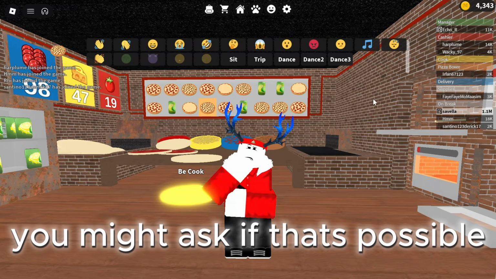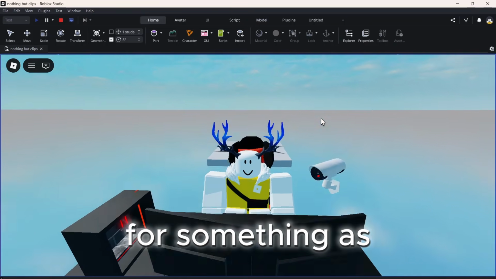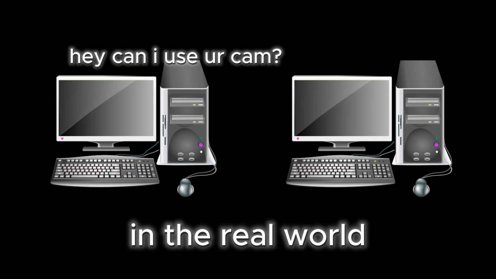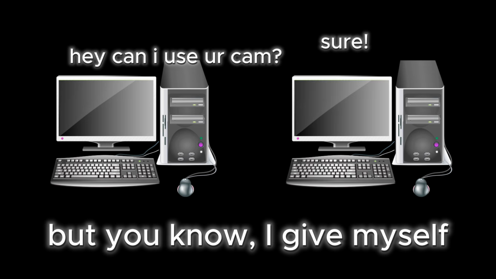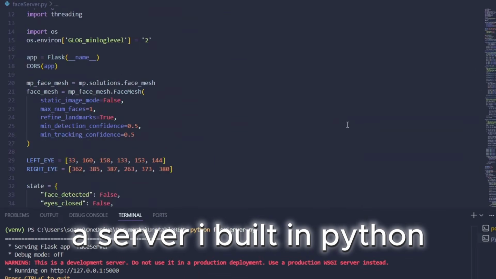You might ask if that's even possible. My simple answer to that would be, it is, but with a twist. See, for something as open as a camera, I can only run it on my local machine. In the real world, I'd have to ask for explicit consent, but I give myself consent. Let me show you an example. This is my camera. However, this is actually a server I built in Python.